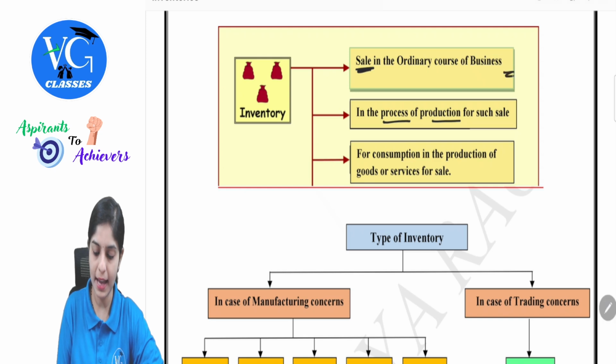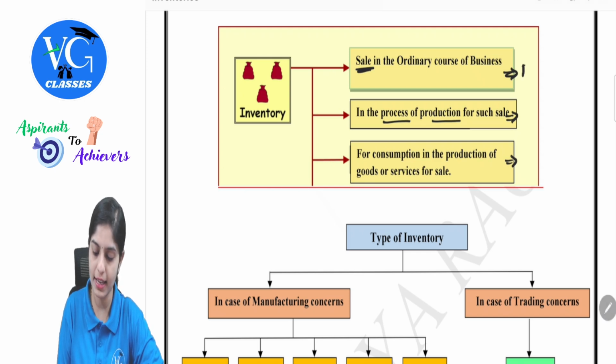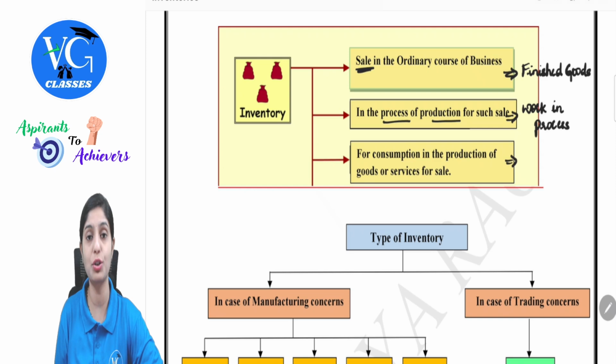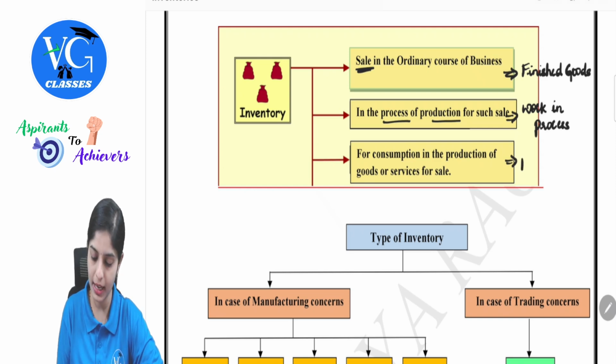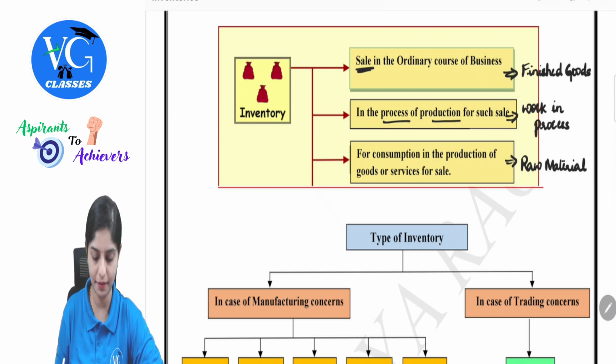So, these can be identified in simpler terms as, if there are particular items used for sale in the ordinary course of business, I can just look into this as finished goods, and in the process of production for such sale in the form of work in process, and for consumption in the production of goods or services for sale, it can be my raw materials. This is just a simple understanding of what could include inventories.